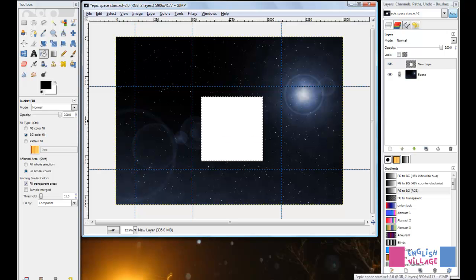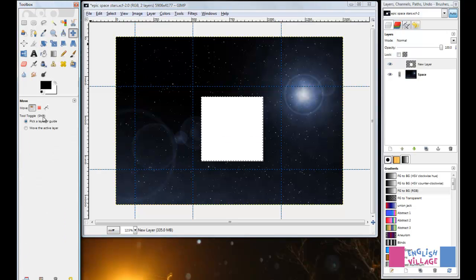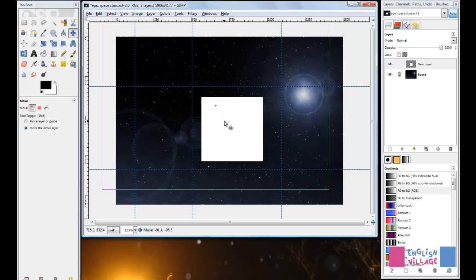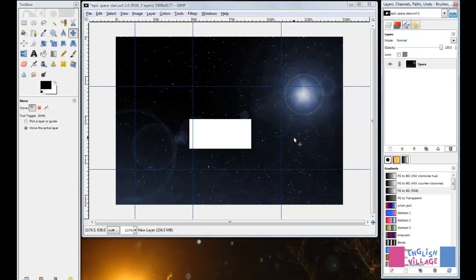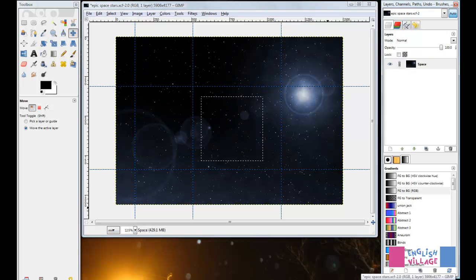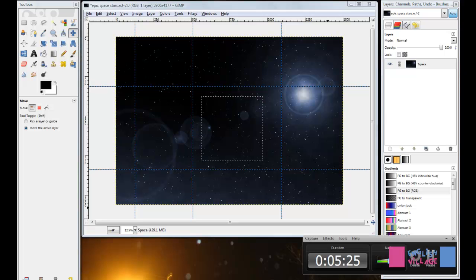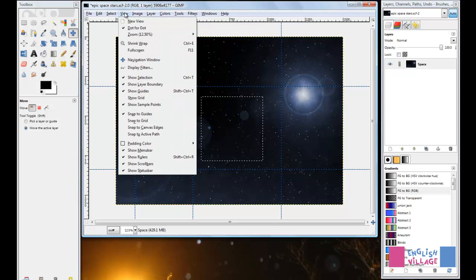Now if I take my Move tool and I move this layer just slightly up towards this guide, you can also go to the View menu and turn on or off this Snap to Guides option.